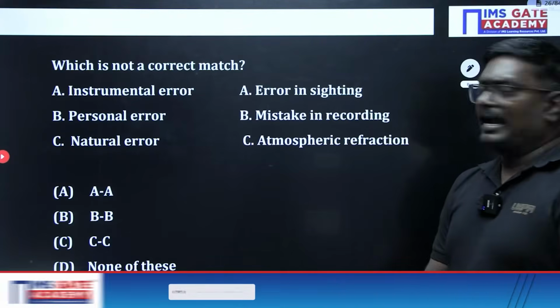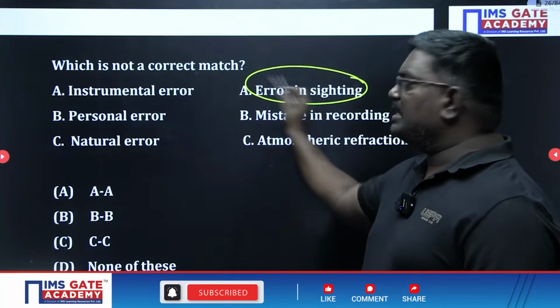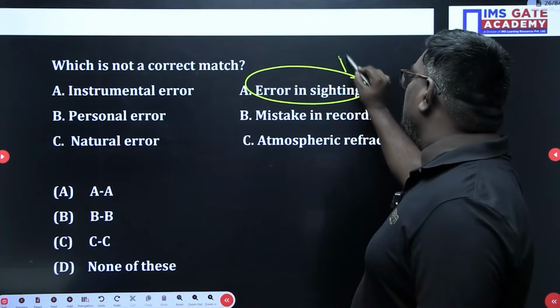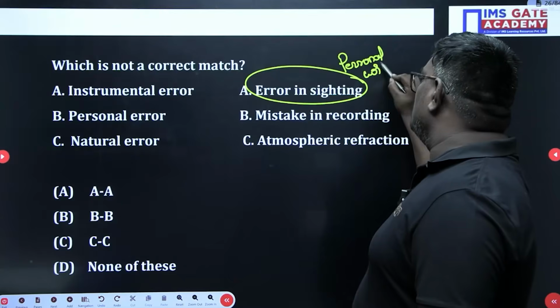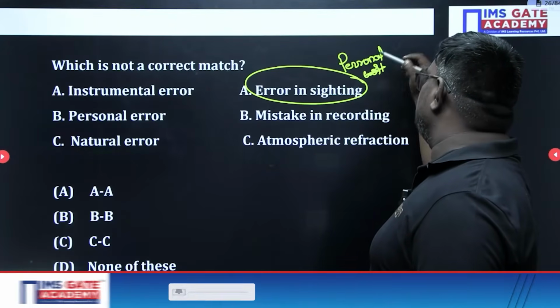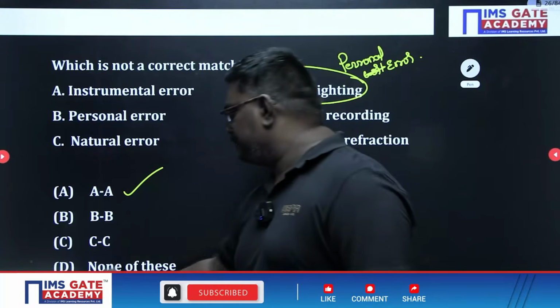Which is not an accurate match? Suppose, see sir, error in sighting. Error in sighting is not an instrumental error. It is a personal error because you are making the mistake, so due to that it is happening. We can write this as personal error. So the option here is option A.